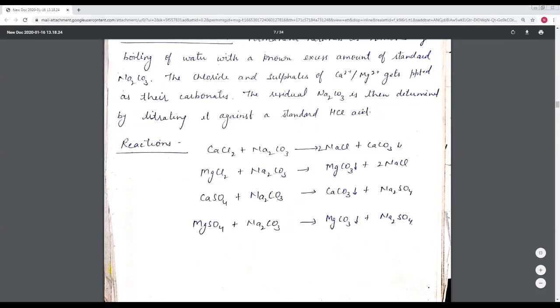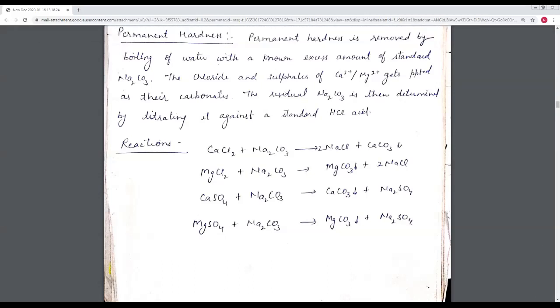The first is calcium chloride. Calcium chloride, magnesium chloride, calcium sulfate, magnesium sulfate: these are also responsible for the permanent hardness. So the water contains this type of hardness. Calcium chloride reacts with sodium carbonate, Na2CO3, and after this reaction it gives calcium carbonate, which is found in the precipitated form, so we can easily remove this calcium carbonate.